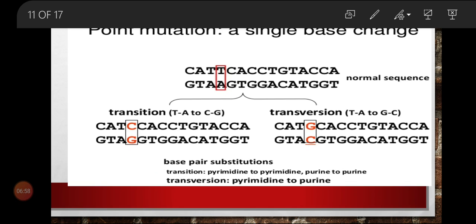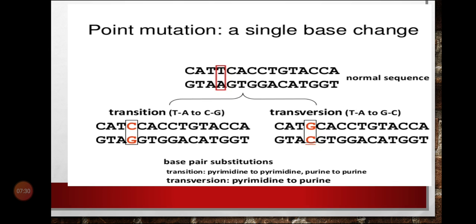T and C, both of these are pyrimidines. Okay, when the change is from pyrimidine to pyrimidine and purine to purine, then they are known as transition. And when the changes are from pyrimidine to purine or from purine to pyrimidine, then they are known as transversions. Okay, you just remember only this thing. Don't study this transition, transversion. This is not there in your syllabus. You just remember this normal sequencing.